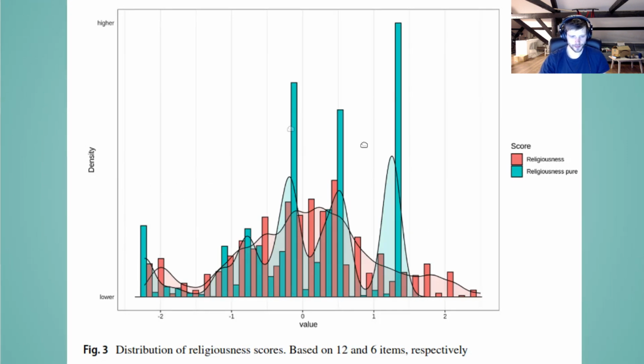Here are the religiousness scores. If you put these 12 items, or the entire collection, or 6 items, into an item response model, you get this distribution of scores, which we can see is fairly normal. Those over here are going to be the atheist cluster. So essentially there's a normal variation, and then there's a bunch of committed atheists over here. And of course, the ones based on only 6 items are less normal, because you don't necessarily get a normal distribution from so few items. But you see the red one is pretty normal, except for this left bump over here.